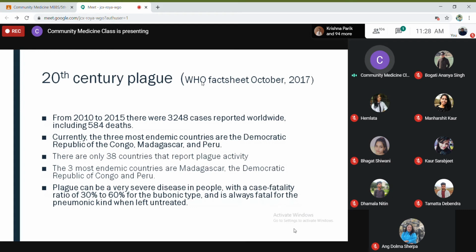So these are the types of plague in humans: bubonic and pneumonic. Bubonic means when it enters the blood circulation and causes enlargement of the lymph nodes, the groins, and other parts of the body. And pneumonic is when it enters the lung and the bacilli start affecting the lungs, and the transmission can take place from human to human through the respiratory route. I'll be discussing that in my next class.